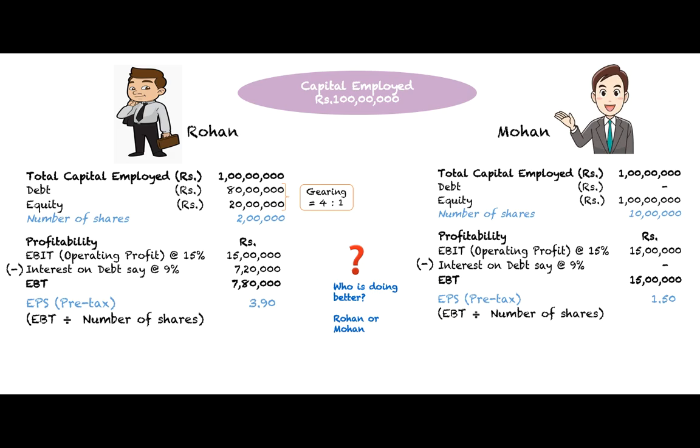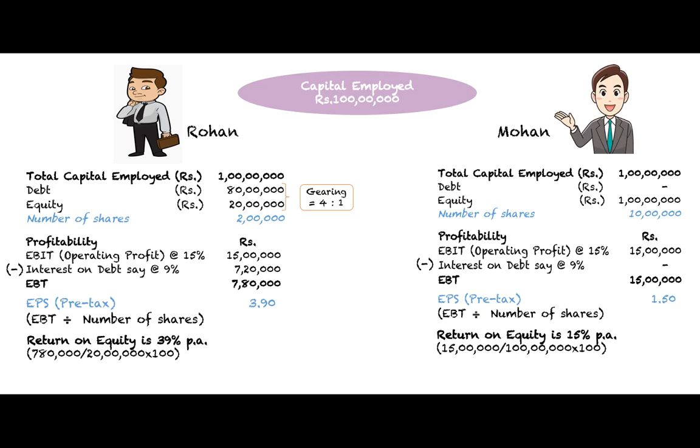Another way of looking at it is return on equity in percentage terms. So how do you do that? Your EBT, it will actually be after tax, but just now we are doing pre-tax, so earnings before tax, 7,80,000, divided by your 20 lakh investment, sorry, not number of shares. This will be divided by your investment amount. 7,80,000 divided by 20 lakh, multiplied by 100, will give you 39%. What about Mohan's case? Return on equity is simple. 15 lakh divided by 1 crore, multiplied by 100, is 15%.